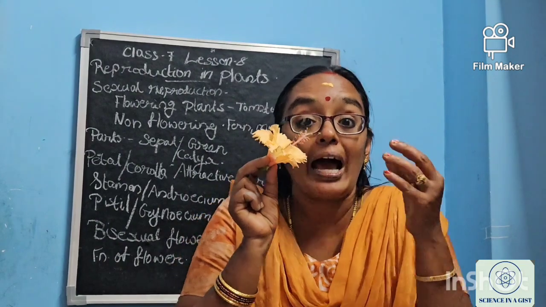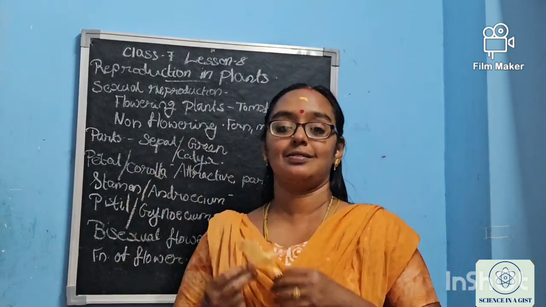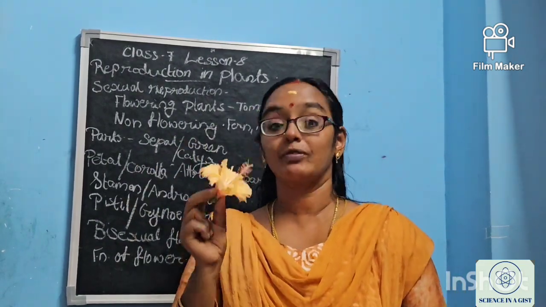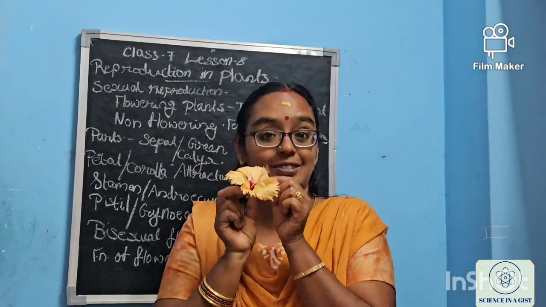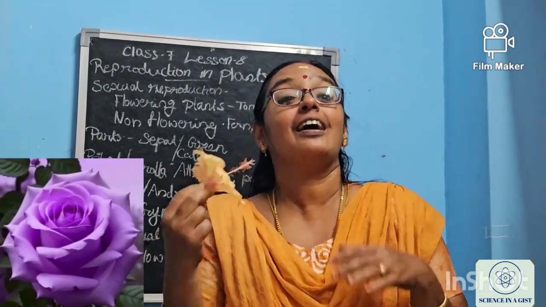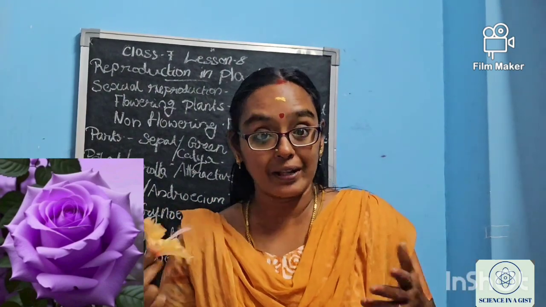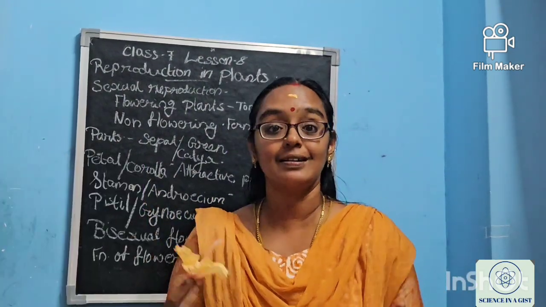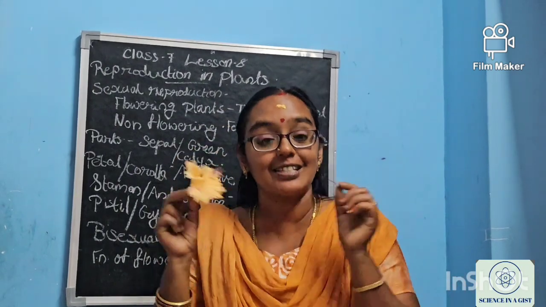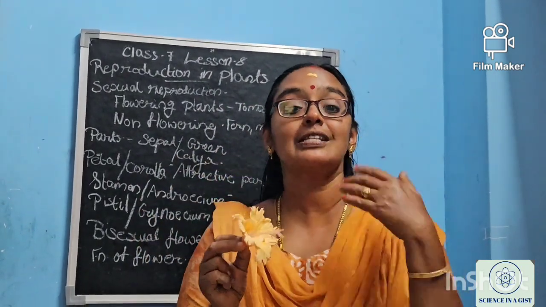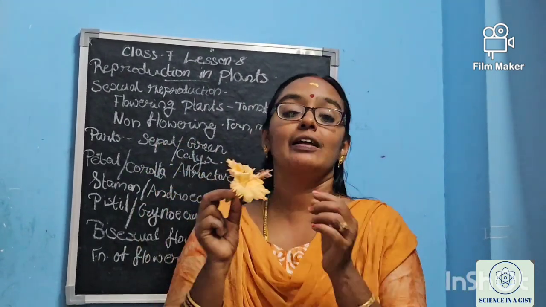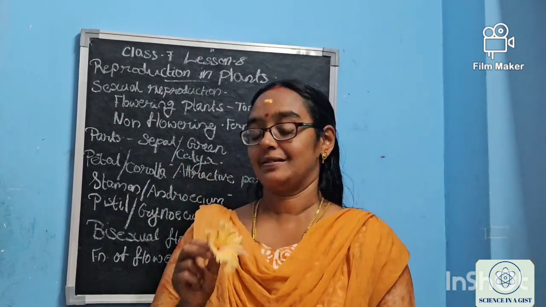It helps for attracting insects towards it, isn't it? Because the beauty of the flower lies in this petal, right? So it is attracting us also. So not only for us, for many other organisms, flies, birds and all, for getting nectar, their insects will come and sit on it. Okay, this is the petal.